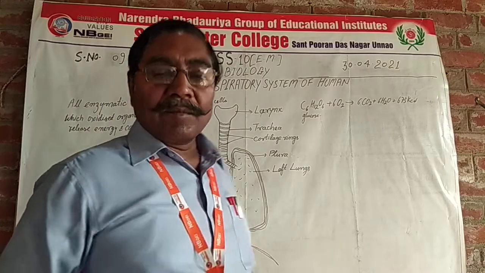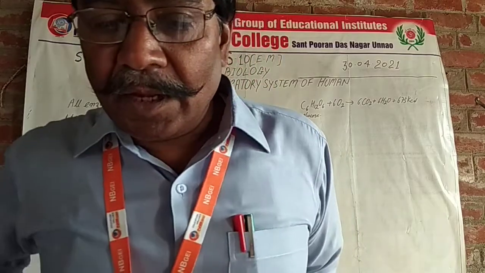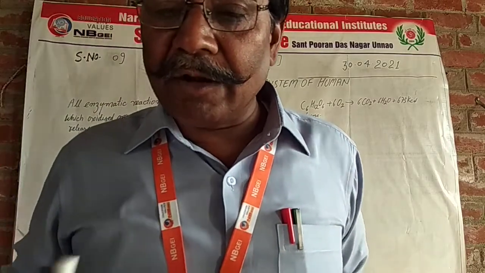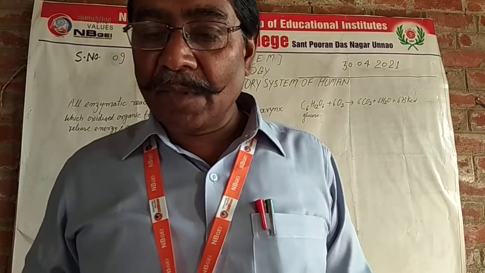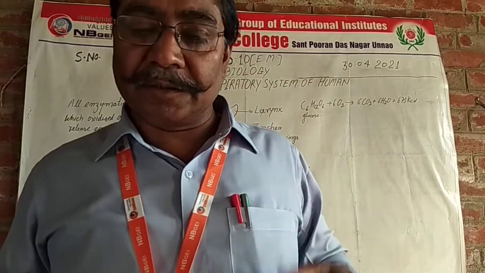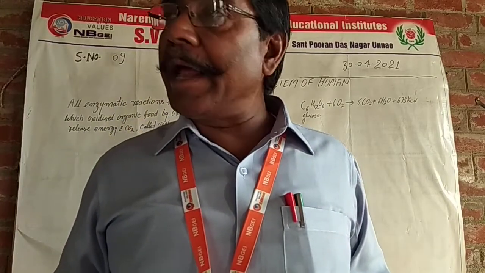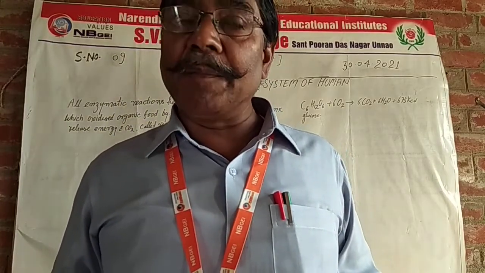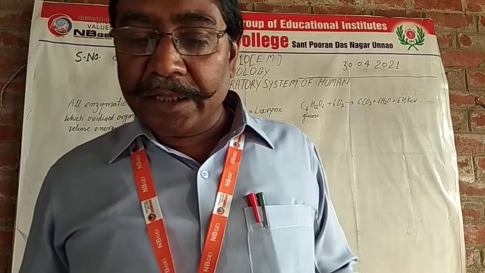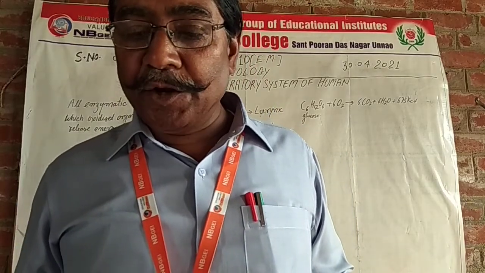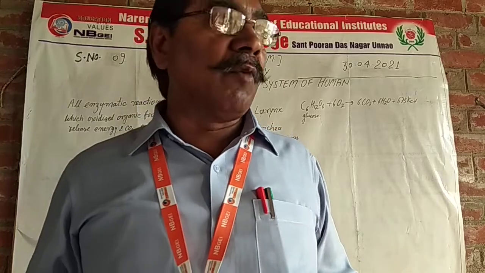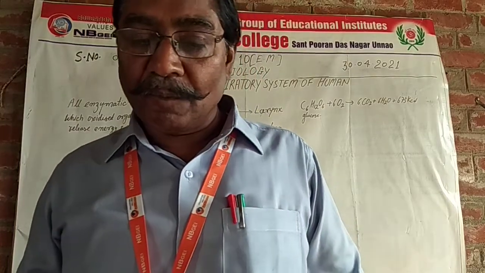Human beings, like other land animals, are air breathers. Lungs are the main respiratory organs in human beings. The mode of respiration in human beings is called pulmonary respiration.